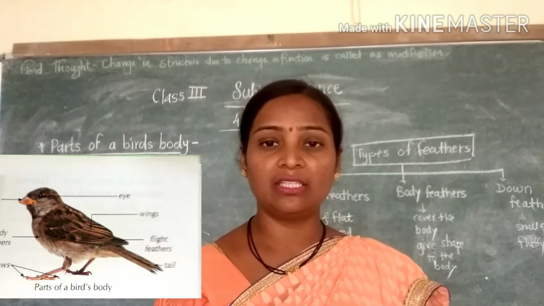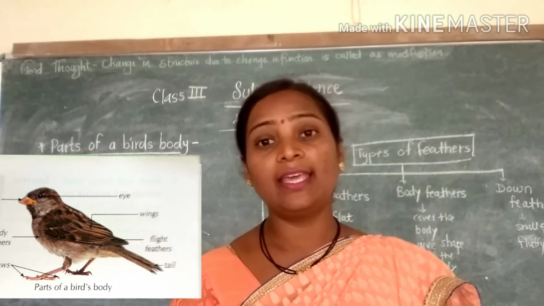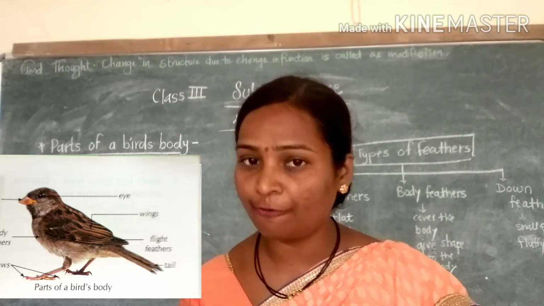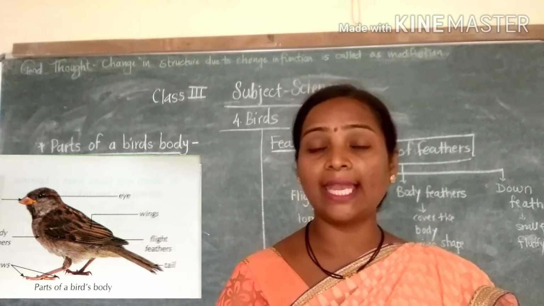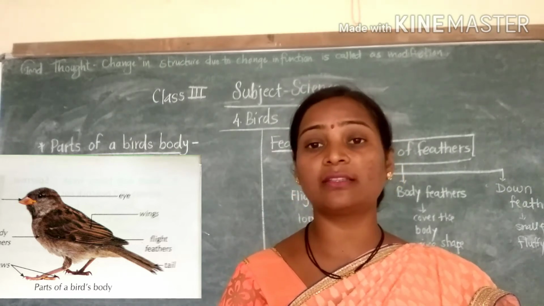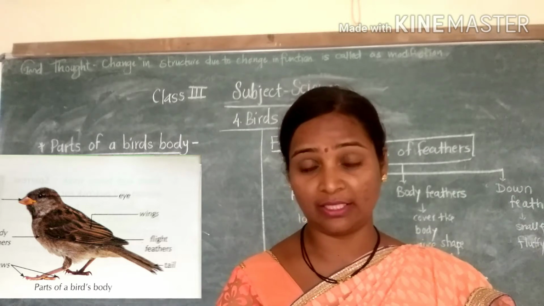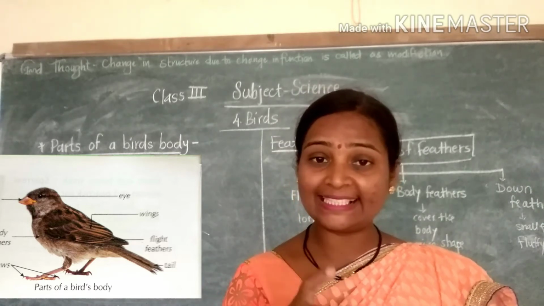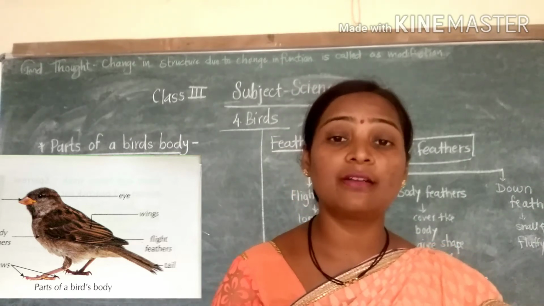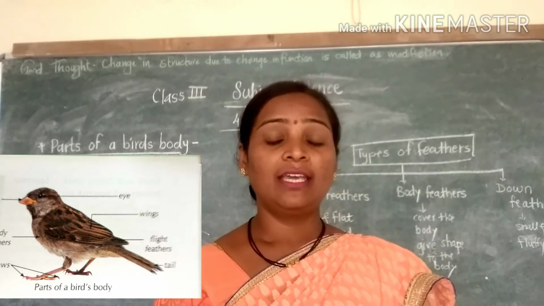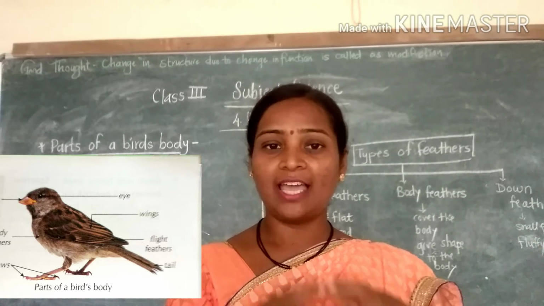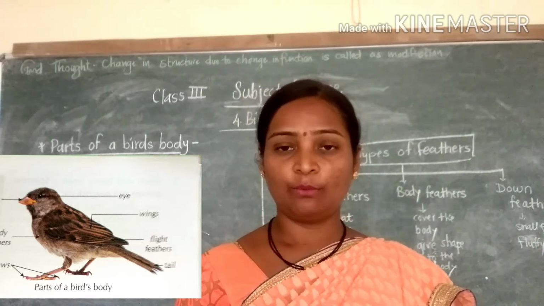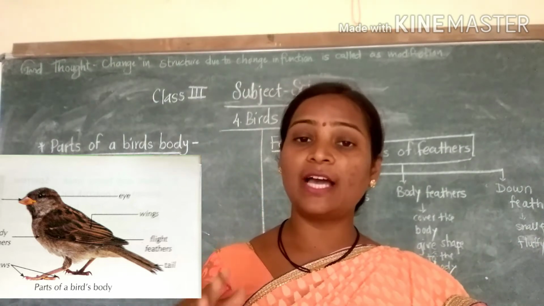They also have different types of feathers, which we will see in the next topic. So this is related to the bird's body: it has a boat-shaped structure for flying.